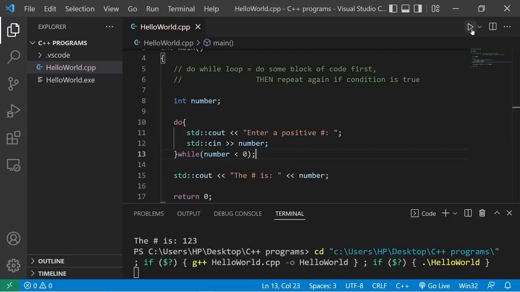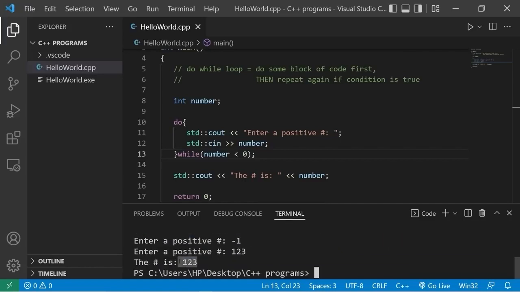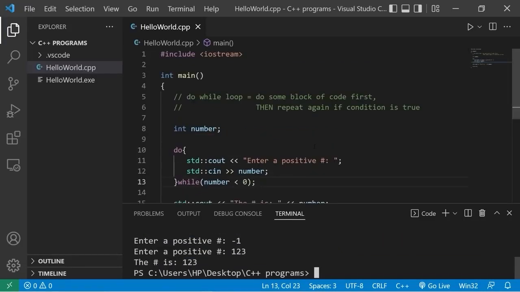Let's try it again. Enter a positive number. I'm just going to type in a negative number. -1, nope. -1, nope. How about a positive number? 1, 2, 3. The number is 1, 2, 3. So that's a do-while loop. You do some block of code first, then you repeat it again if the condition is true. It's an optional way to repeat some code.